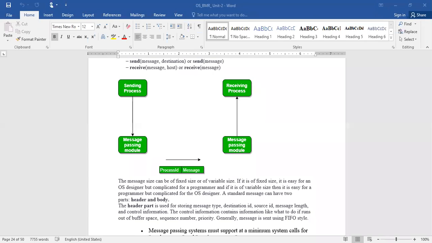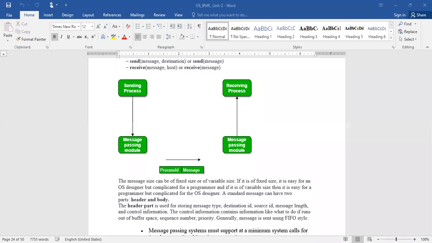If it is variable size, it can be easy for the programmer, because the programmer is focused on the way the data is going to be transmitted, right? Whereas if it is fixed size, you need to think about how to make it a number of blocks, and what to do if some block is not filled with complete data.